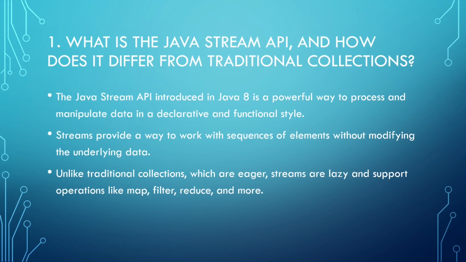Streams provide a way to work with sequences of elements without modifying the underlying data. Unlike traditional collections, which are eager, streams are lazy and support operations like map, filter, reduce, and more.